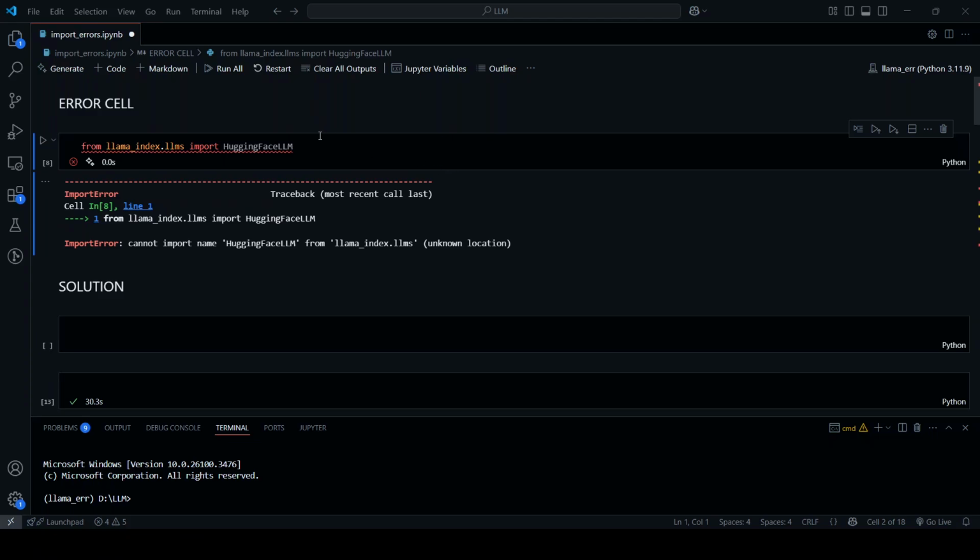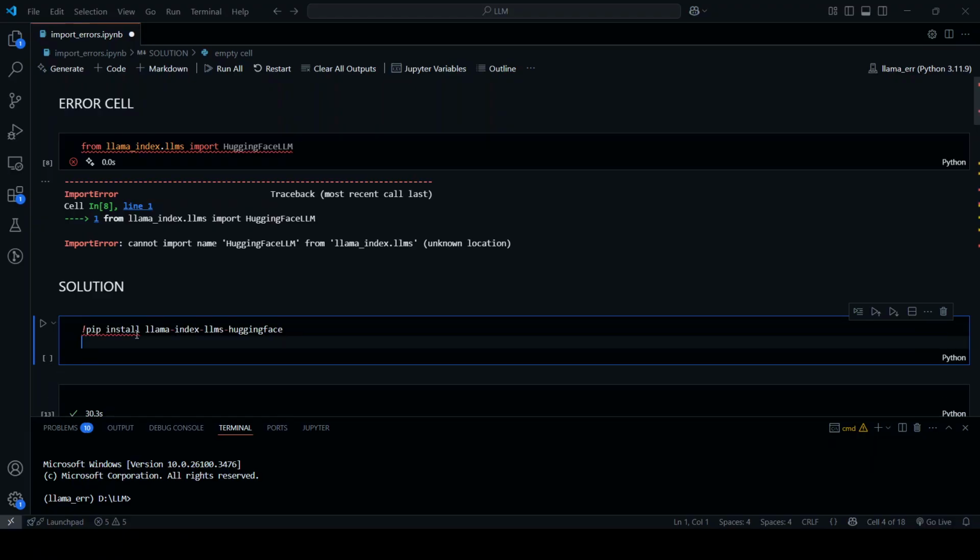Hello. So are you trying to import HuggingFaceLLM from llama-index.llms but getting the import error "cannot import name HuggingFaceLLM from llama-index.llms"? Well, let's fix this in under 60 seconds and import the HuggingFaceLLM. Now this error happens because HuggingFace now exists separately inside the LLMs module.